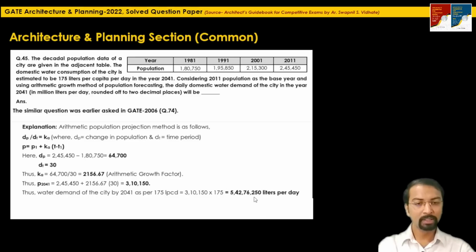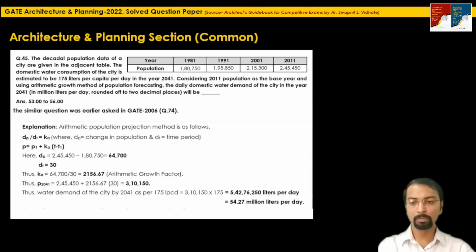So by dividing this by 10 lakh, you will get the final answer as 54.27 million liters per day. As per the answer key, the range of the answer is provided between 53 to 56. So this answer is in this range. It is a 2-mark question, very easy to solve.